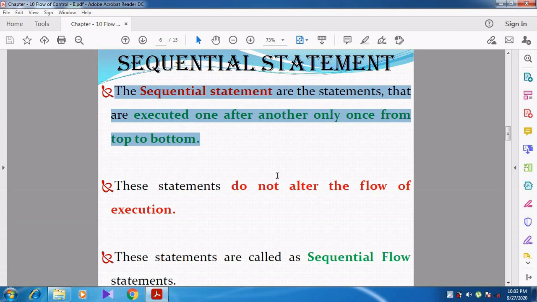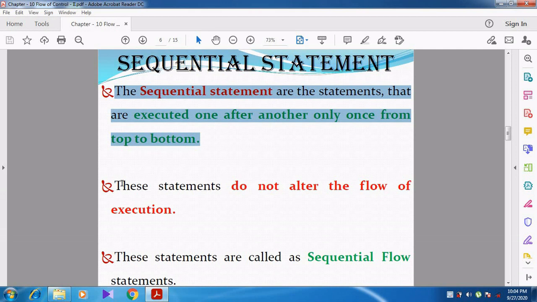So in programming languages, the program will be executed line by line. That is, the statements are executed one after another, one by one, and only once. Whenever line number 2 is executed, after that line number 2 will not be executed again. That is why they call it sequential statements. Statements are executed from top to bottom.